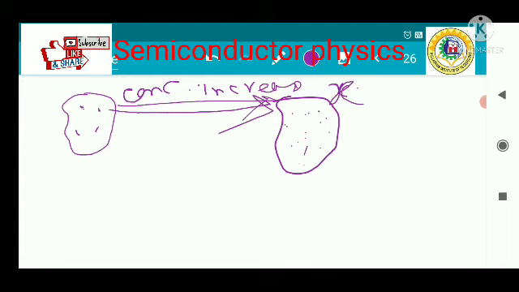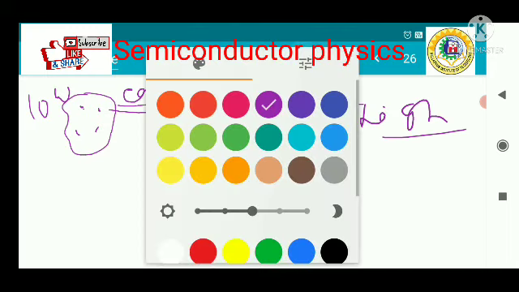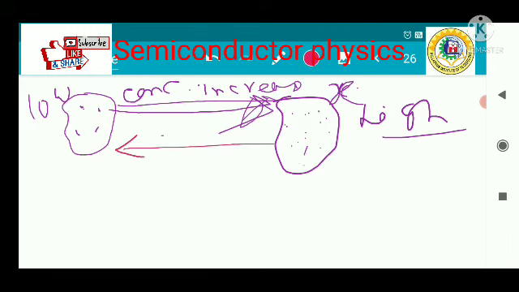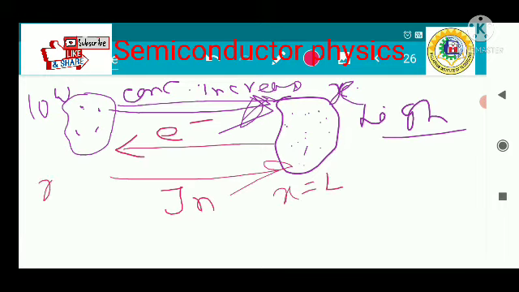So we have low concentration here and high concentration there. How does diffusion happen? Electrons will move from high to low concentration in that direction, and by the basic property of current, the current is opposite to the electron flow. So this is the flow due to the electrons. This is x equal to L, and this is x equal to 0.